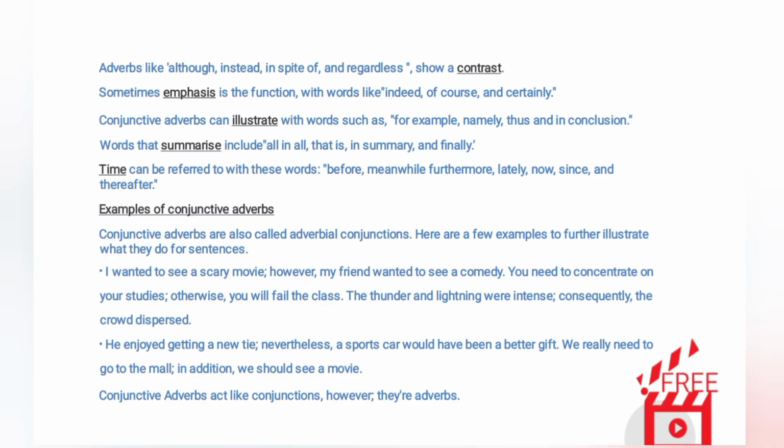Examples of conjunctive adverbs. Conjunctive adverbs are also called adverbial conjunctions. Here are a few examples to further illustrate what they do for sentences. I wanted to see a scary movie; however, my friend wanted to see a comedy. You need to concentrate on your studies; otherwise, you will fail the class. The thunder and lightning were intense; consequently, the crowd dispersed. He enjoyed getting a new tie; nevertheless, a sports car would have been a better gift. We really need to go to the mall; in addition, we should see a movie. Conjunctive adverbs act like conjunctions; however, they're adverbs.